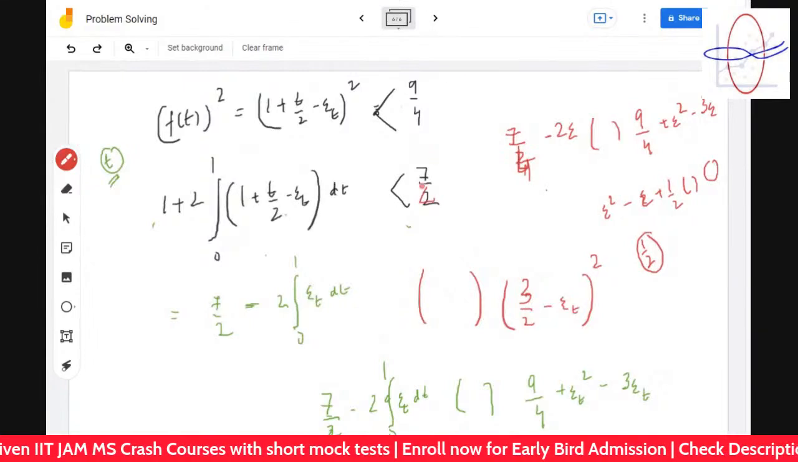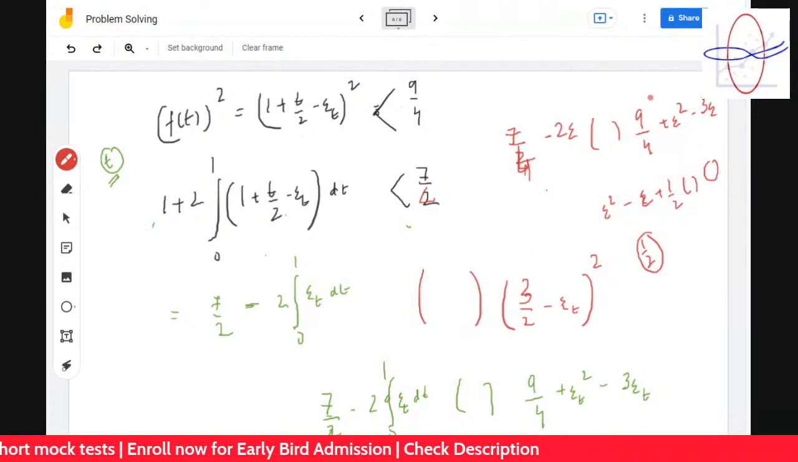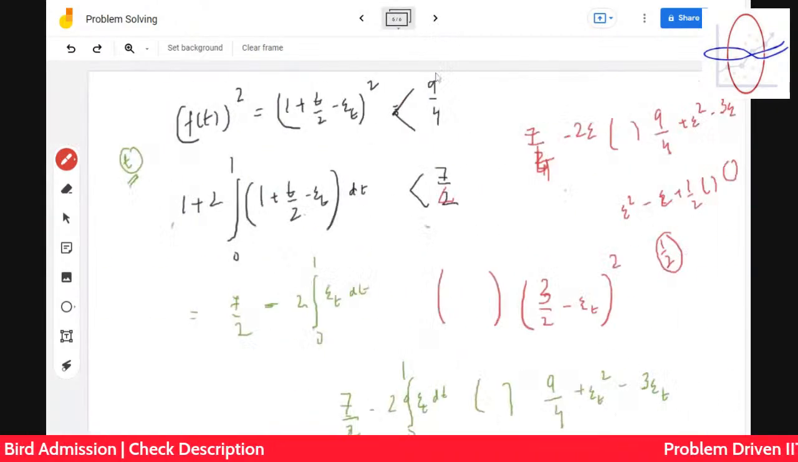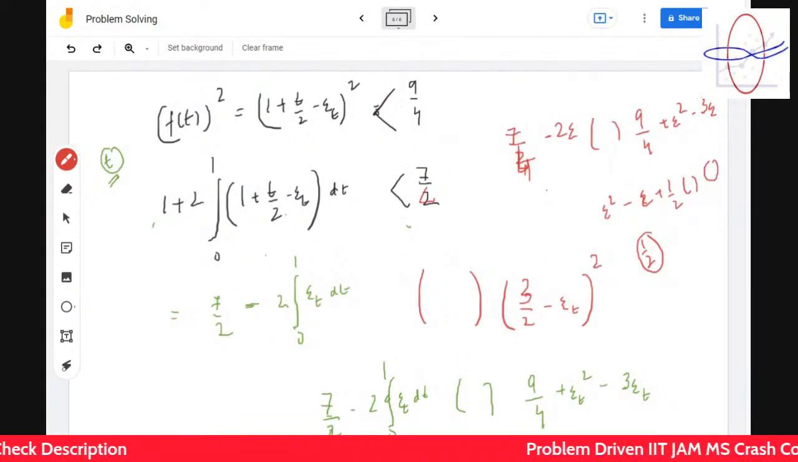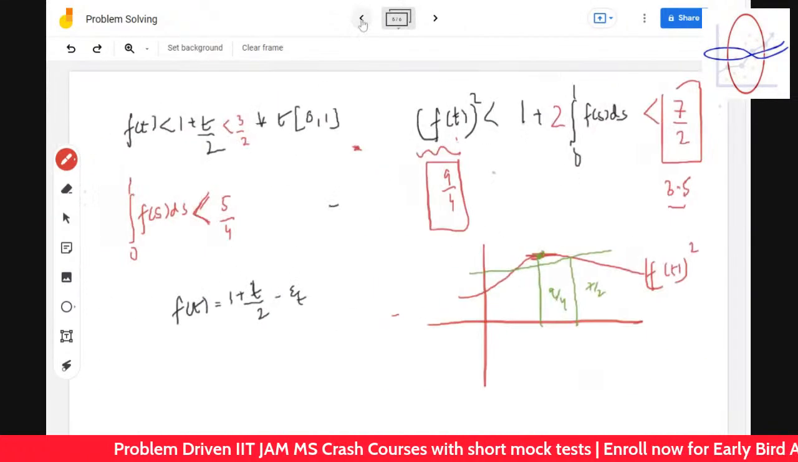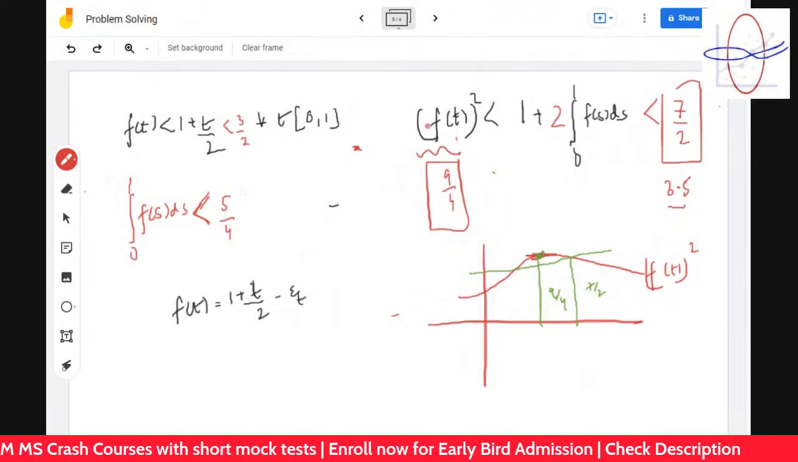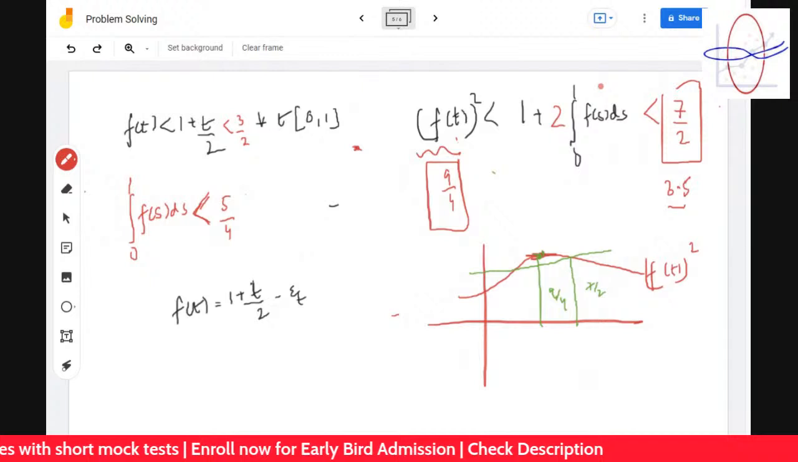In that case, if it's 7 by 4, for epsilon, if you just put it to be minus half, if you put 1 plus t by 2 minus half, then the maximum value of that would have been less than the maximum value at that extreme most point. So in that case, the solution will not happen.